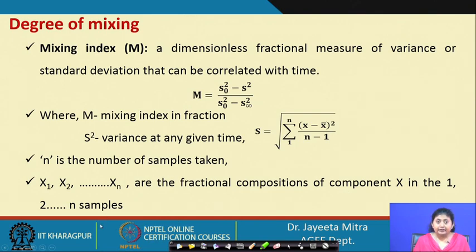So, you are collecting samples from the bulk randomly, suppose n number of samplings are done, and then you measure the fraction of the particular material each time. That will vary: for the first sample x1, for the second sample x2, up to the nth sample xn, and then we will calculate the S square for putting into the equation of mixing index.